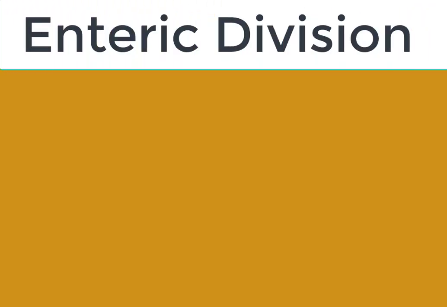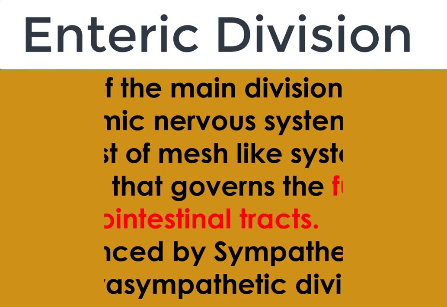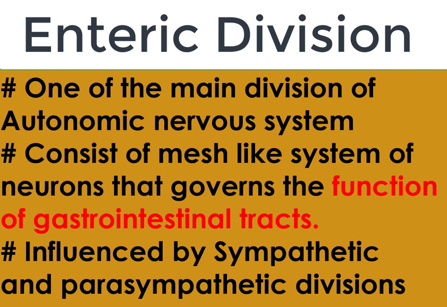The fourth division is the enteric division. This is one of the main divisions of the autonomic nervous system that consists of a mesh-like system of neurons that governs the function of the gastrointestinal tract. This division is influenced by the sympathetic and parasympathetic divisions, and hence during fight or flight responses it stops digestion processes, and it initiates digestion processes during rest and repair responses, after a harmful stimulus is gone.